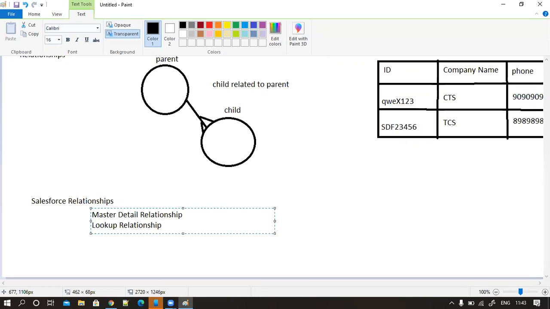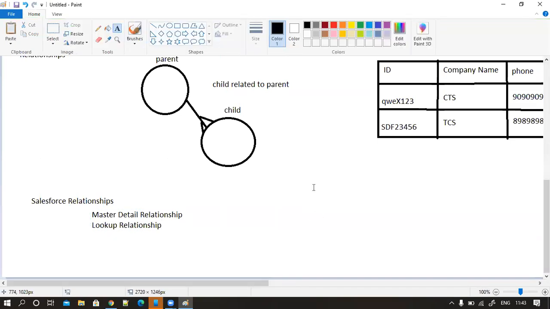These are the two things. Another one is also there, user hierarchy relationship. We'll talk about that one later. So these two are very important for me right now. So what is master detail relationship and lookup relationship? Master is nothing but a parent. Detail is nothing but a child. Do you know these two are nothing but data types?